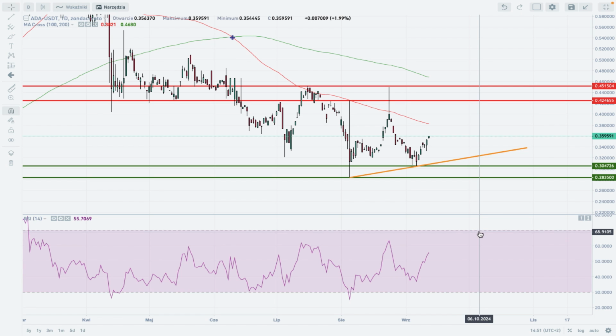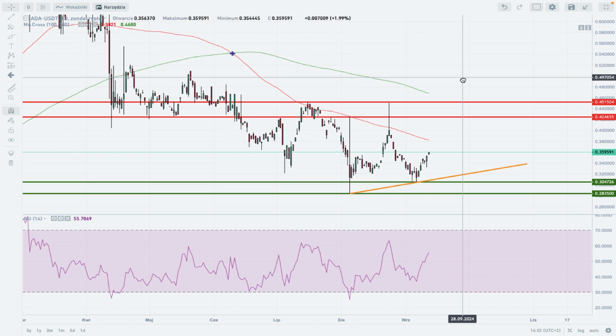So basically the 70 points on the RSI is quite far away from these smaller highs, lower highs to be sure. So we might see some kind of increase towards the 60 points on the RSI, or even 70 points if the momentum is really, really strong. Then, definitely the market will break above the 100 periods moving average, and it will go towards the level of 0.45.